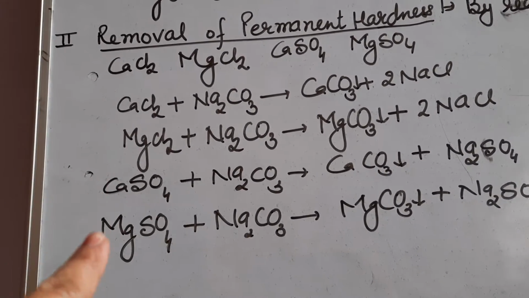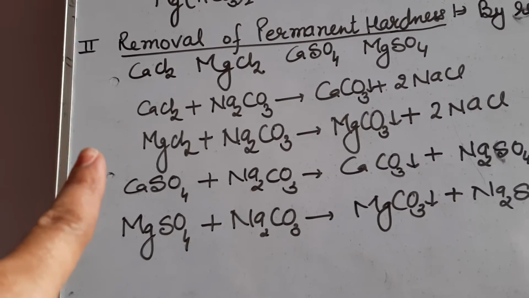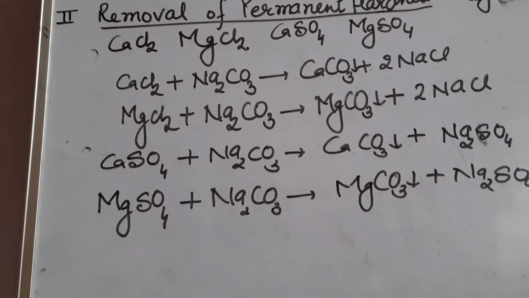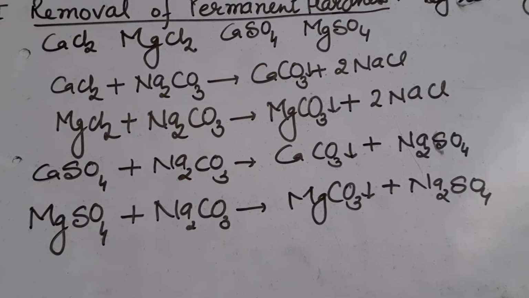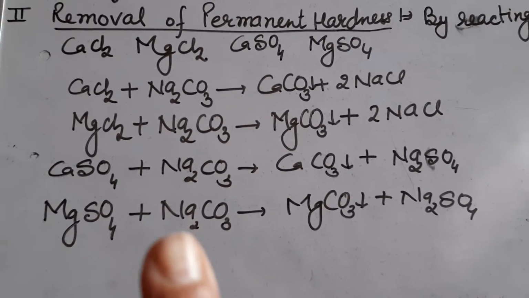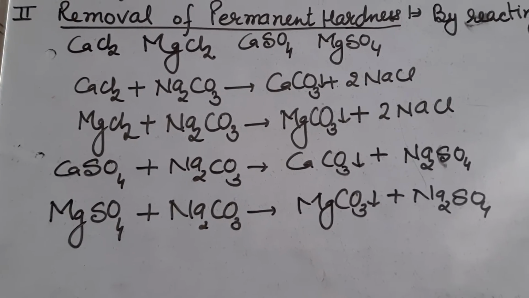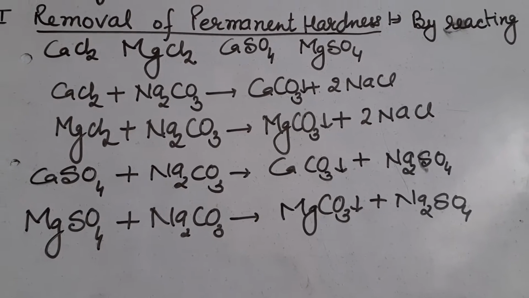These are the substances responsible for permanent hardness: chloride of calcium and magnesium and sulfate of calcium and magnesium. When you treat this water with sodium carbonate, or washing soda, you find that calcium is converted into calcium carbonate and sodium chloride forms.